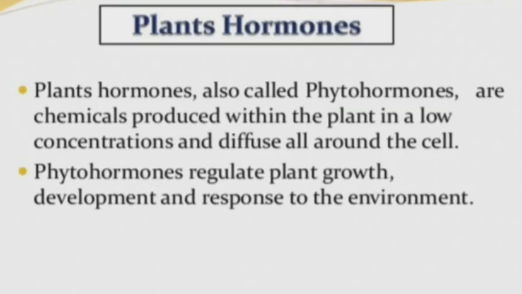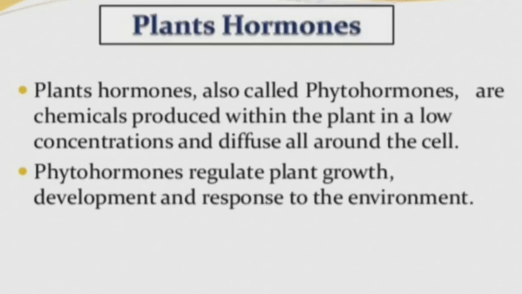We discussed the movement of the plant body, so many types. This all takes place with the help of chemicals which are secreted in the plant body, called plant hormones. Just as we find the secretion of hormones in the animal body, even in the plant body we find the secretion of hormones. They regulate plant growth, development, and giving response to the stimulus. For all that, those plant hormones help.